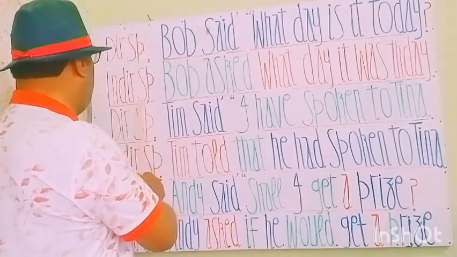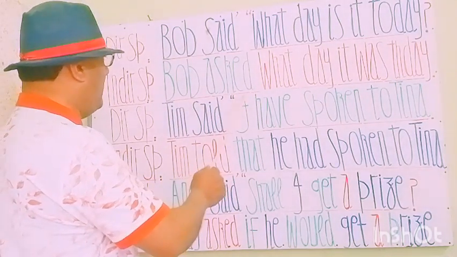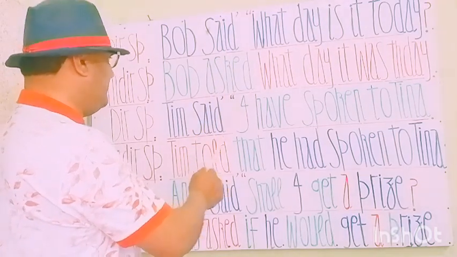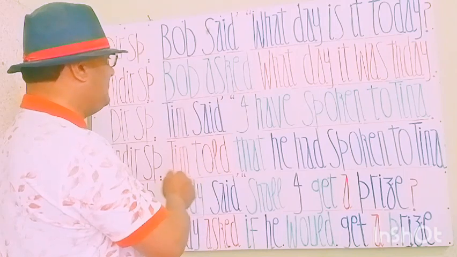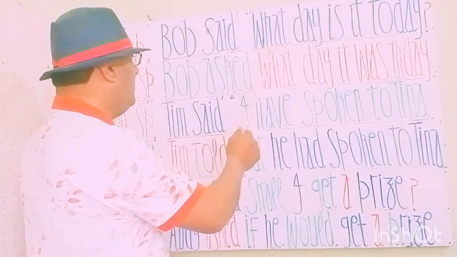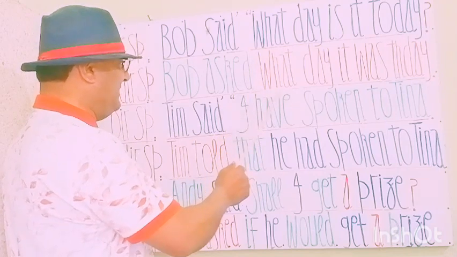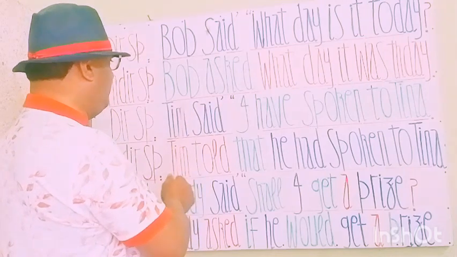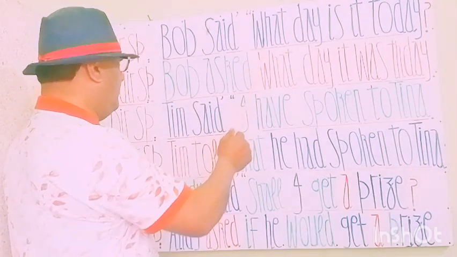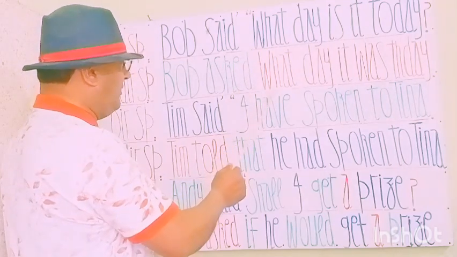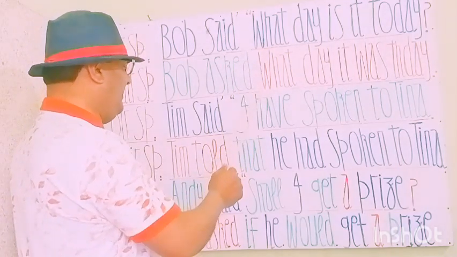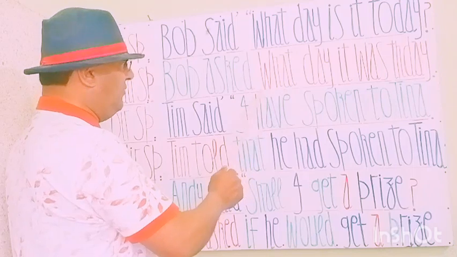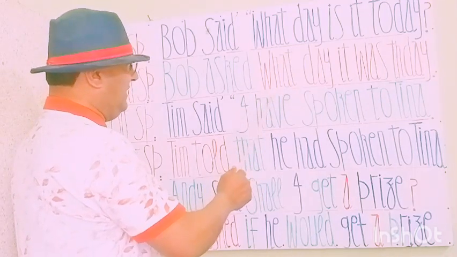You see my students, in indirect speech, Bob asked. We replace said by asked. We write asked instead of said. Bob asked, and the W words and how will stand as they are. So we will write the word as the rules say. आप देखते हैं कि यहाँ पे हमने Bob asked लिखा, और कॉमा को रिमूव कर देंगे और यहाँ पे हम वर्ड को ऐसे ही लिखेंगे, क्योंकि क्वेश्चन के इंडायरेक्ट में रूल यही है कि W वाले लफ्ज और हाउ वाले लफ्ज को वैसे ही लिखा जाता है.